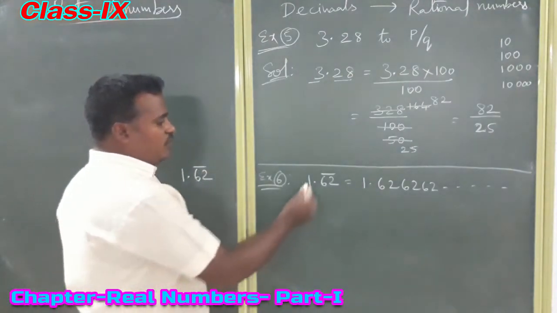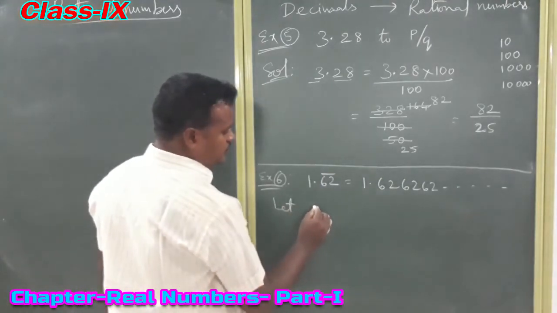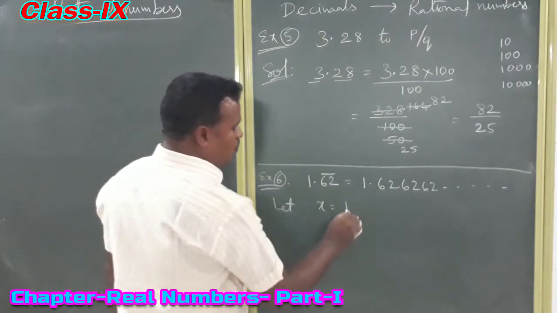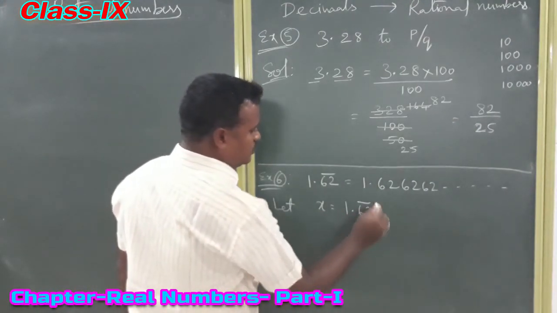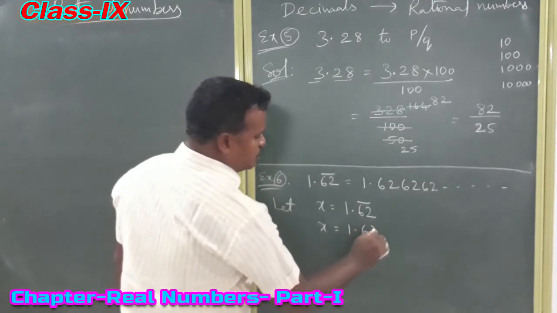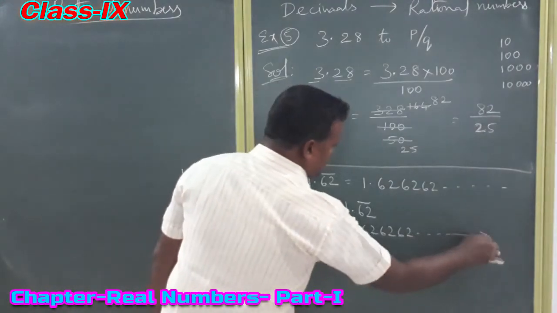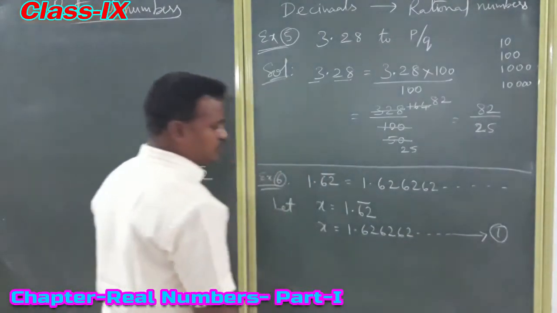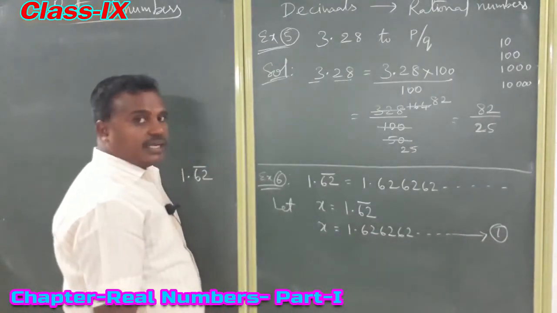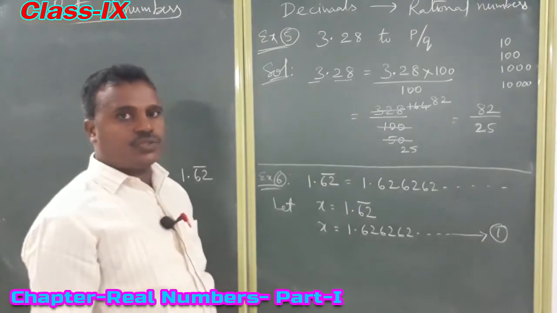How? Let us assume the given number as x equal to 1.62 bar. So x equal to 1.62, 62, 62, it is going on. This is equation 1. Now in the decimal part, how many digits are recurring? 2 digits are recurring, so the periodicity is 2.